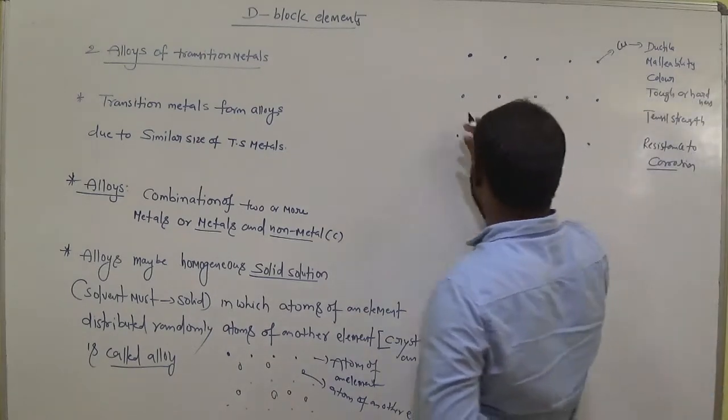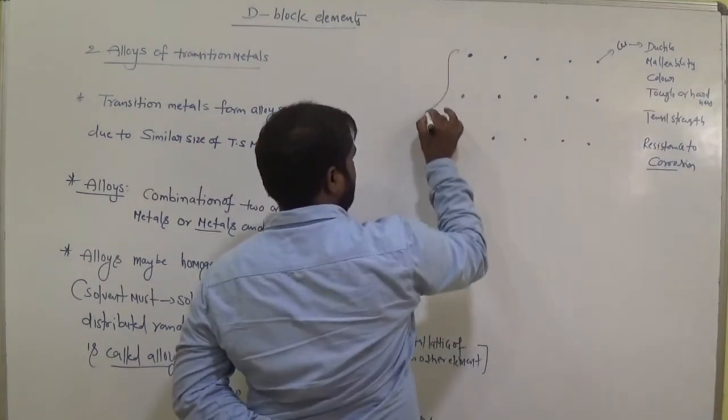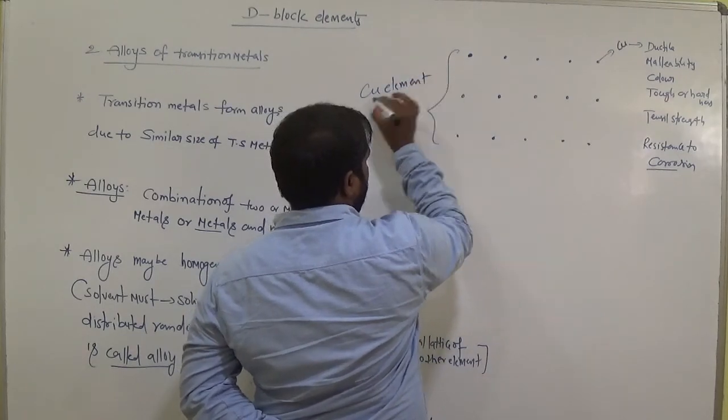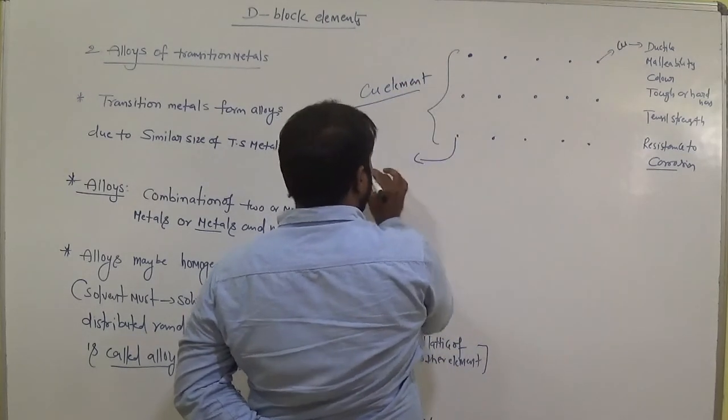This is the copper element, entirely copper. These are all copper atoms.